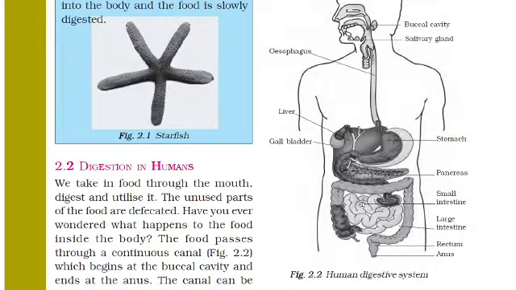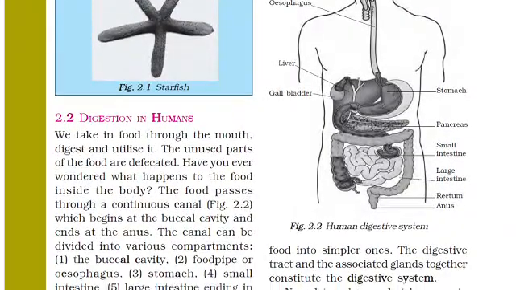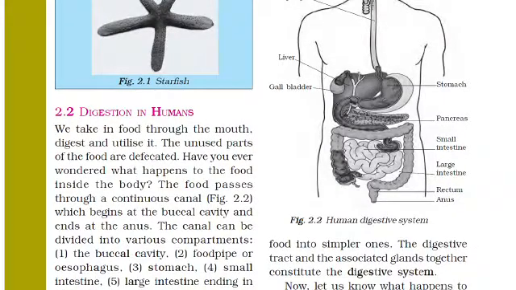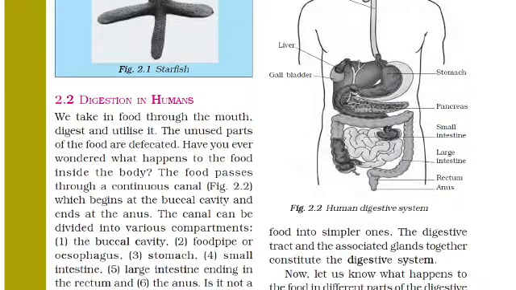Now I will explain. First of all, the food passes through a continuous canal which begins at the buccal cavity and ends at the anus. Means it starts from the buccal cavity and ends at the anus, and the canal can be divided into various parts. First of all, the buccal cavity, then food pipe, that is esophagus, then stomach, then small intestine, then large intestine, ending in the rectum, and the last part, that is the anus.